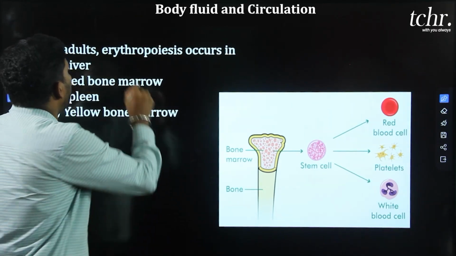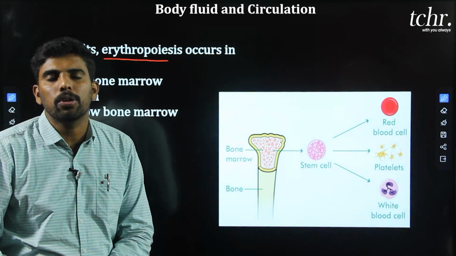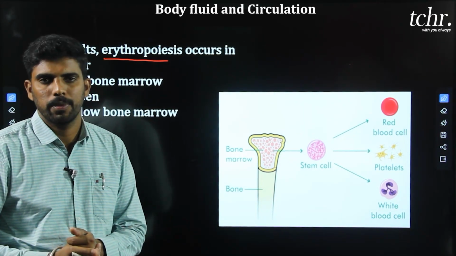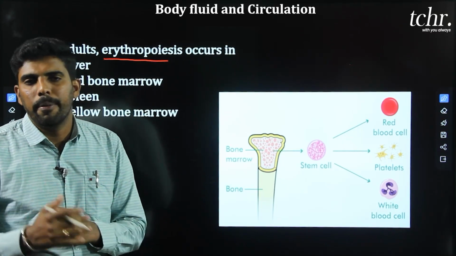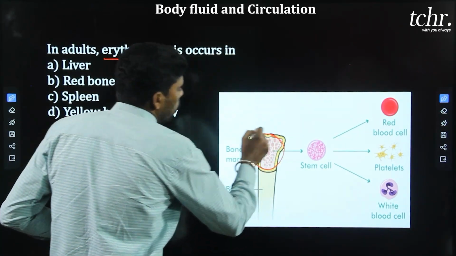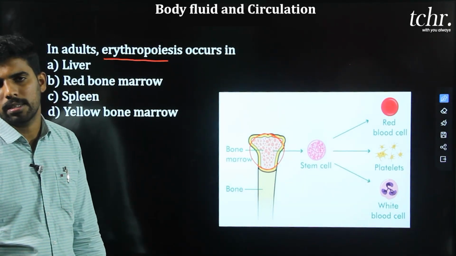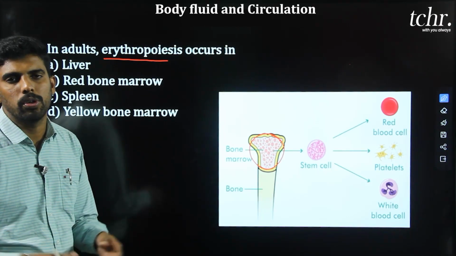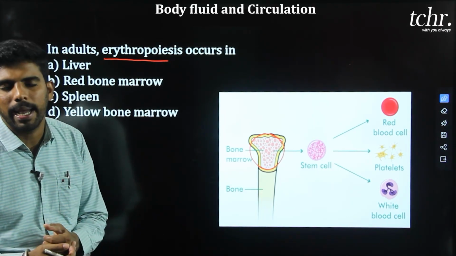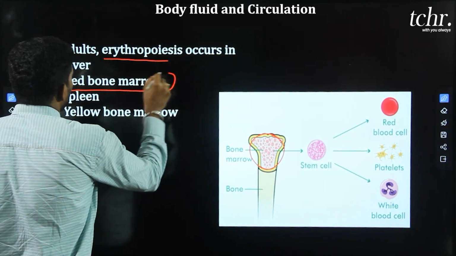First, erythropoiesis. Erythropoiesis, the formation of erythrocytes, is nothing but the formation of RBC. The new red blood cells are always formed from bone marrow because bone marrow contains actively dividing stem cells. They give rise to blood cells like RBC, WBC and platelets. The correct answer: red bone marrow.